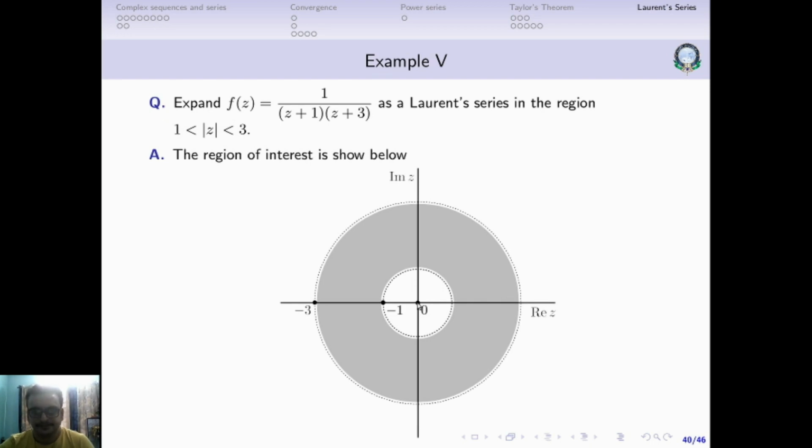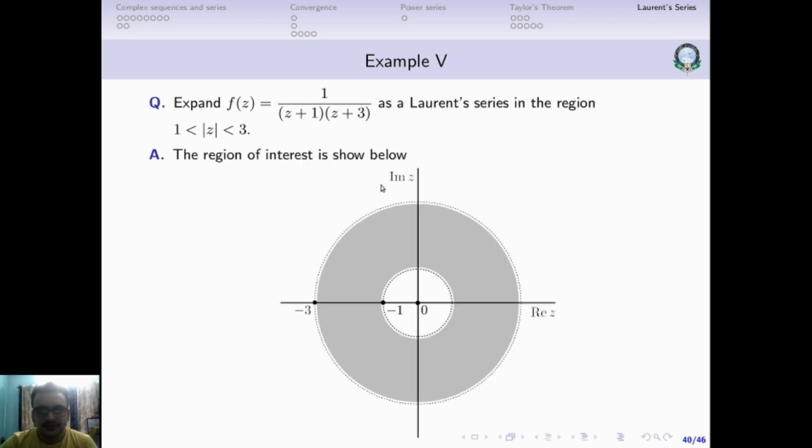So centered at 0, we have one circle and another circle, one of radius 1, another of radius 3. Now what we have here is modulus of z is greater than 1. That means this dotted circle, which corresponds to modulus of z equal to 1, will not be included, because it's greater than 1. Again, modulus of z is less than 3. This larger dotted circle corresponds to modulus of z equal to 3. This is not included, so it will be slightly inside.